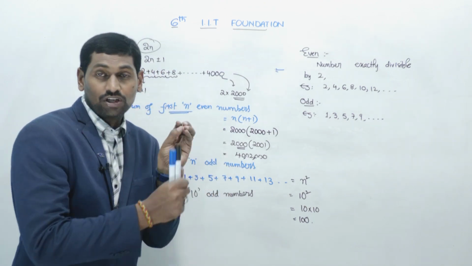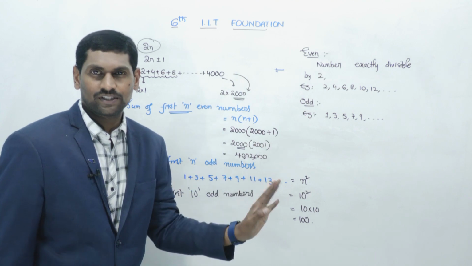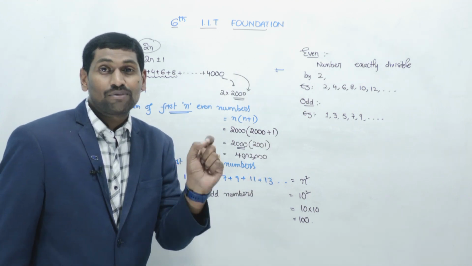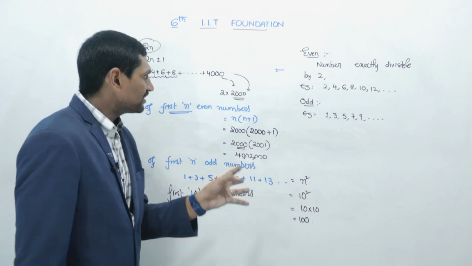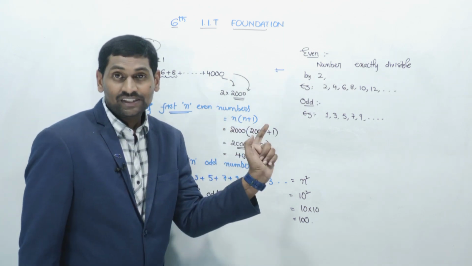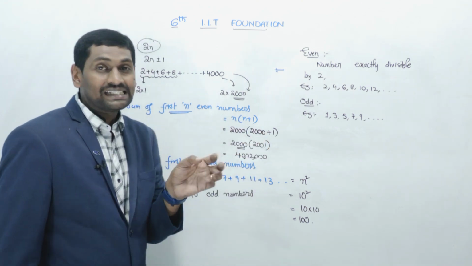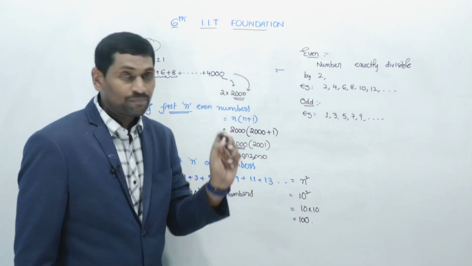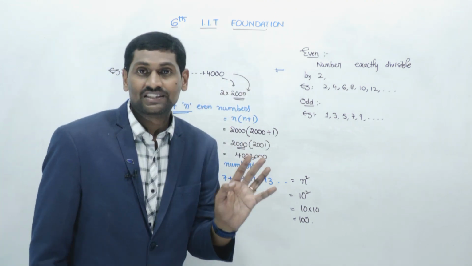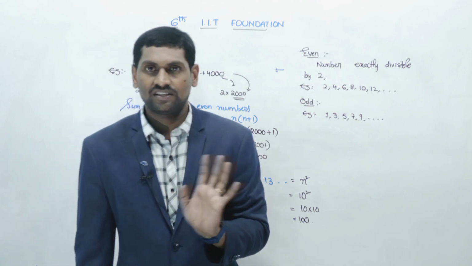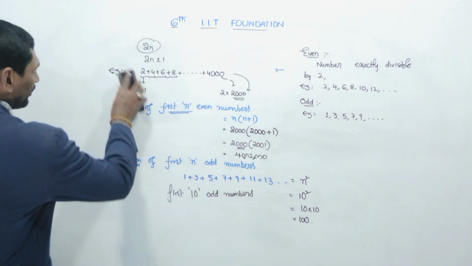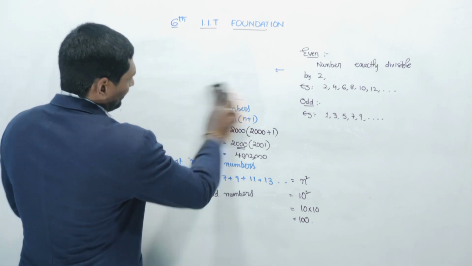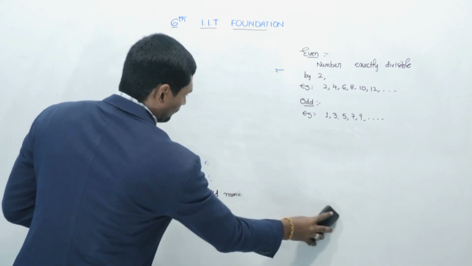We discussed the formulas about even numbers and odd numbers, right? The sum of first n even numbers is n into n plus 1. N square is the formula for the sum of first n odd numbers. Clear? Right. Now in the same way, for example, I am giving you the letter A or letter B.